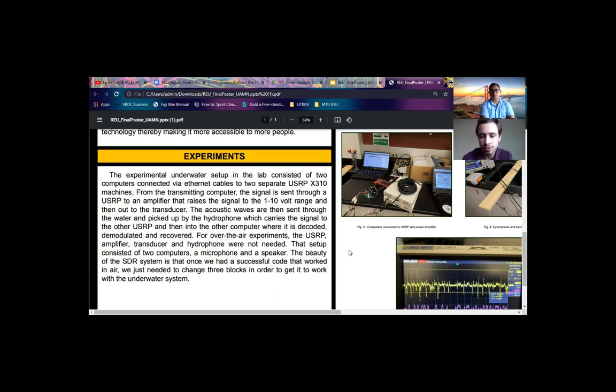For the air experiments, the USRP, amplifier, transducer, and hydrophone were not needed. We just needed a speaker, a microphone, and of course two computers. The beauty of an SDR, or software-defined radio system, is that once we had a successful code that worked in air, we just needed to change blocks in order to get it to work in the water system.